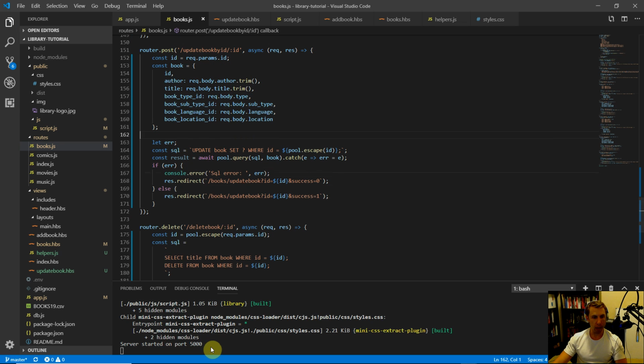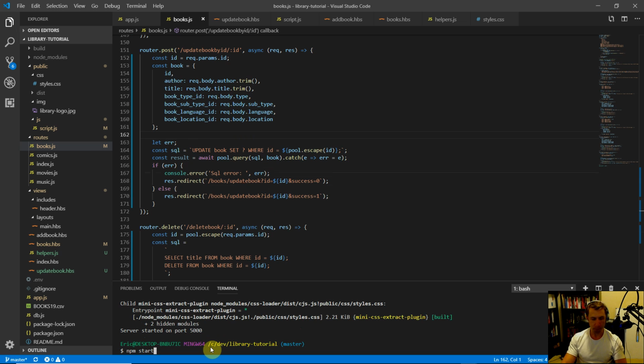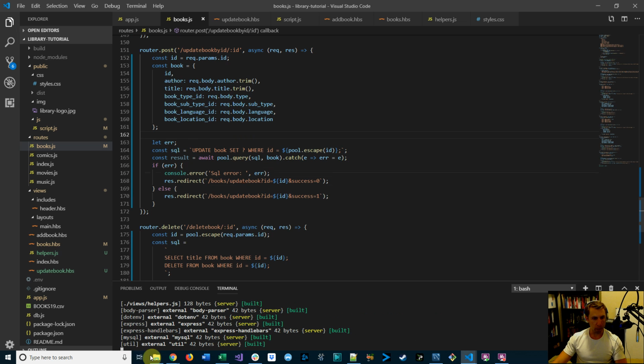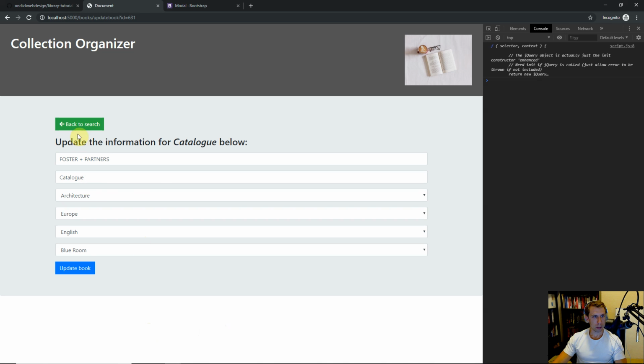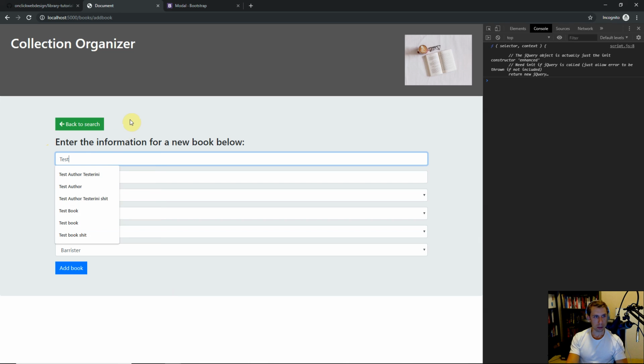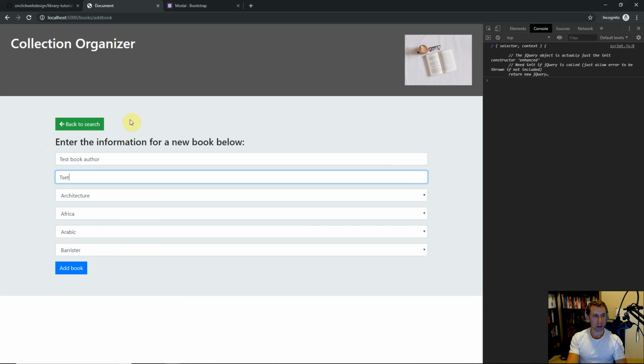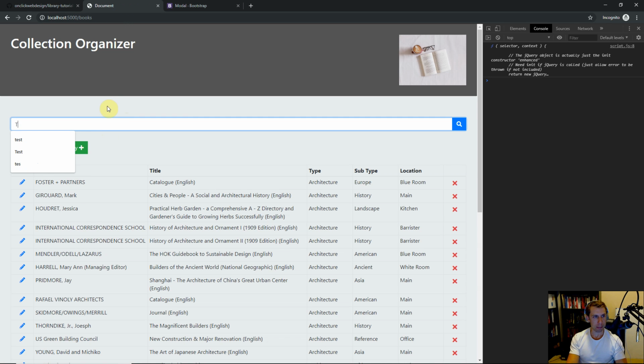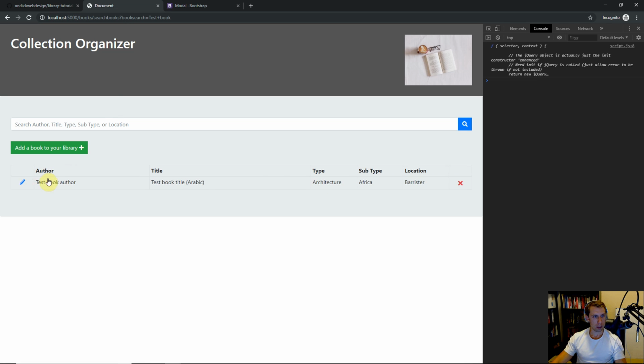Okay, so let's save that, come down here, do a Control-C, npm start. Let's pull up the browser again, and I'm just going to go ahead and go back to search, and I'm going to add a new book to do some testing. So we'll just say test book author, test book title, and I'll just add a new book. So success is 1, that worked. Let's go back to search, let's find that book. So test book, there it is.